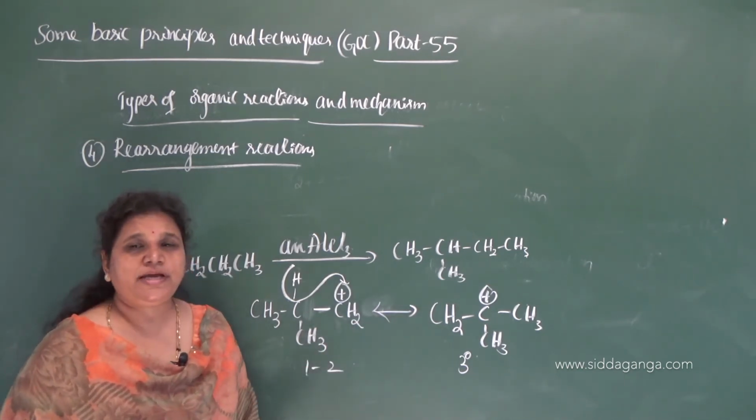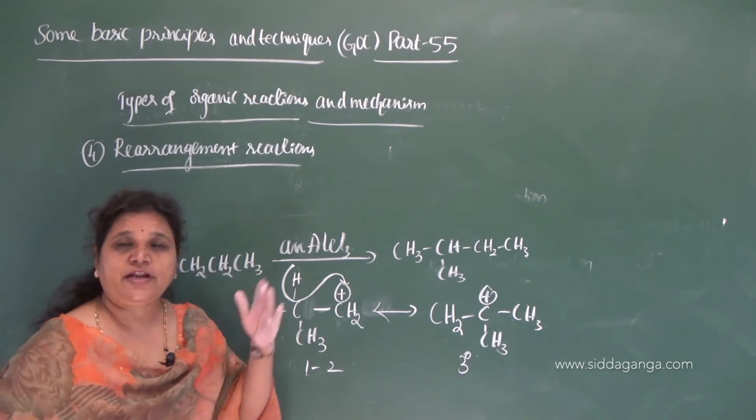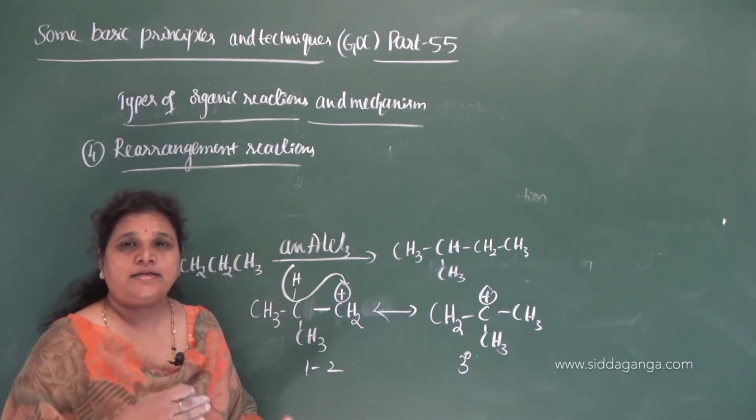As the stability of the intermediate increases, rate of the reaction also increases, and the resulting product is more stable.